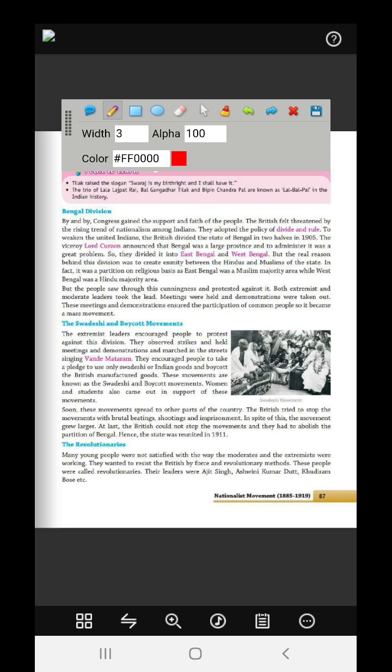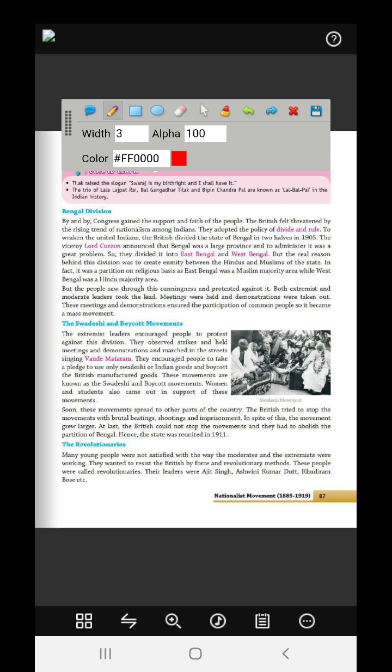You know that no industries were being allowed to be created by the Indians. So what did the Swadeshis do? They encouraged people to use only Swadeshi, that means Indian goods, and boycott all the foreign or British manufactured goods. And the people will do that, right? Because Swadeshi goods are much cheaper. So the movements are known as Swadeshi and boycott movements.